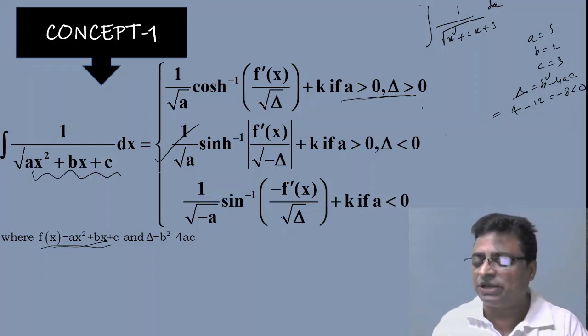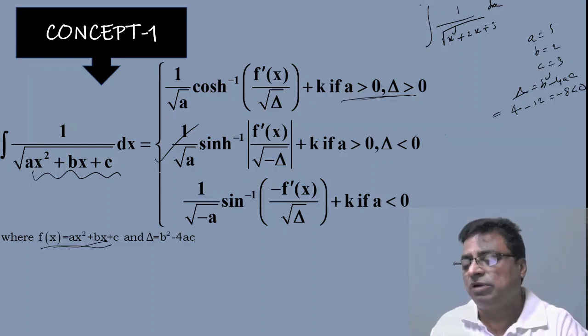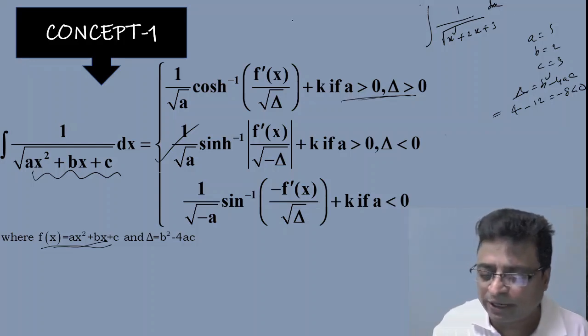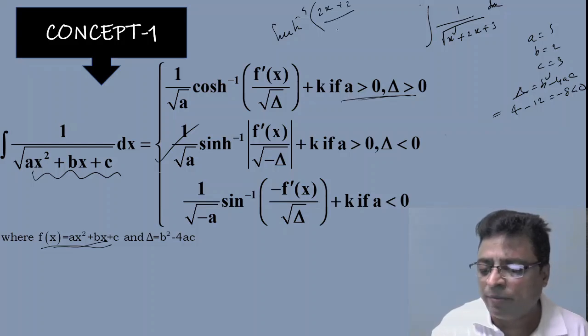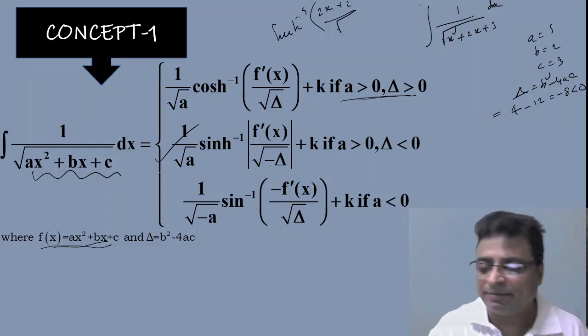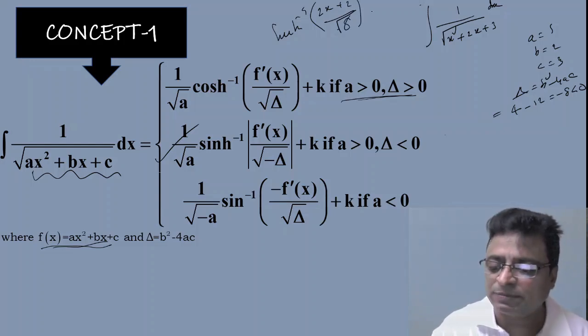Immediately, just by looking at the question, after finding the delta value, what to do? Just apply this formula directly. So 1 by root a means 1 by root 1, that is 1, times sin h inverse of f dash x, meaning the differentiation of this, that is 2x plus 2, by root of minus delta. You need to change the sign, so by root 8. Of course, plus c.